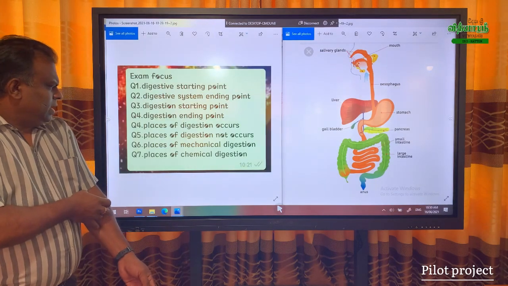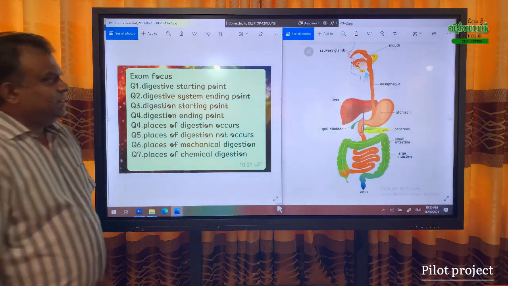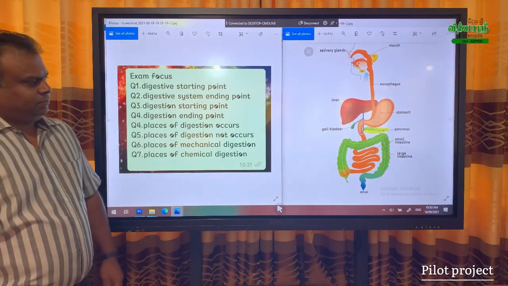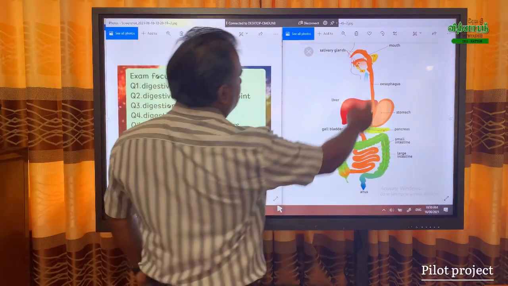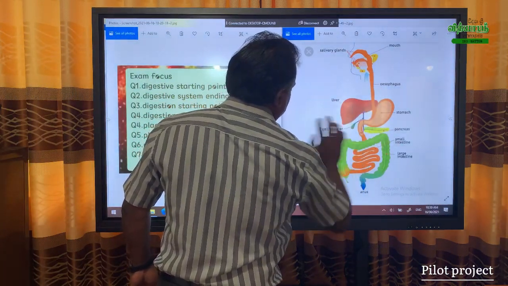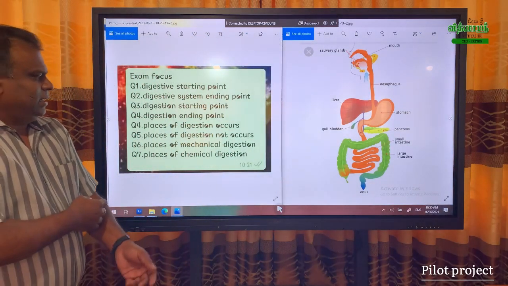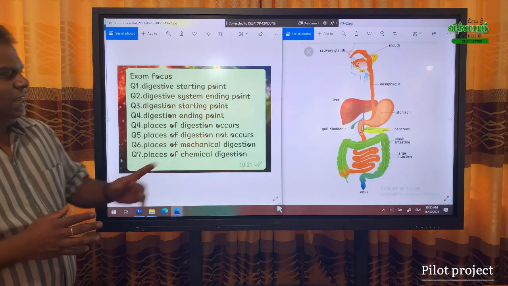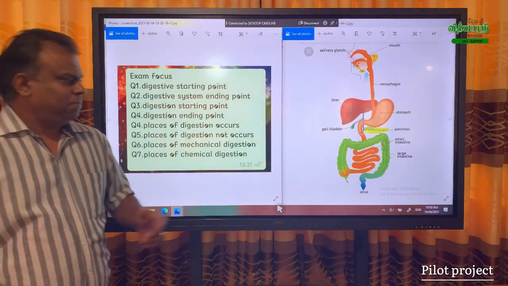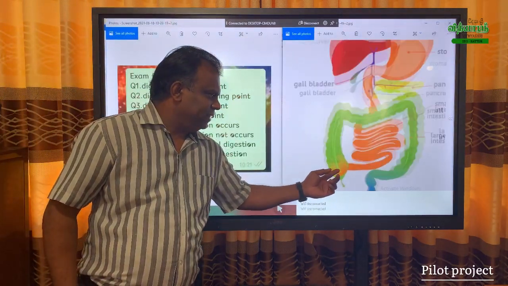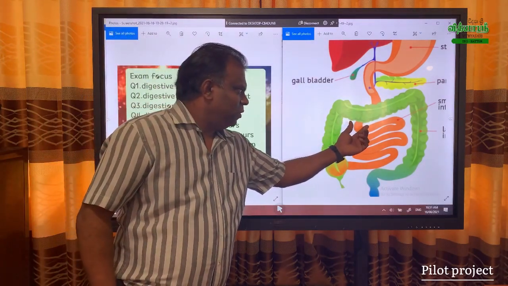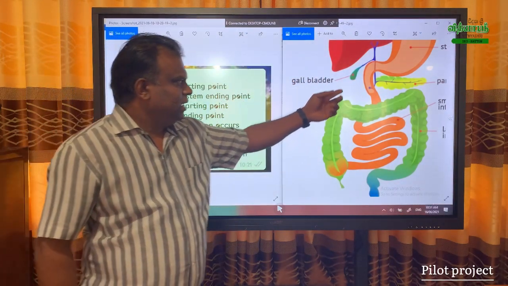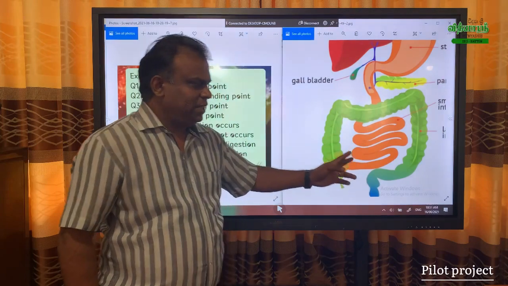The place of mechanical digestion, I already taught this. Mechanical digestion means mouth and stomach. The place of chemical digestion means mouth, stomach and small intestine. More than that, they can ask what is the part of the small intestine connecting with the large intestine? I taught you there are three parts of the small intestine: the jejunum, duodenum, and ileum.